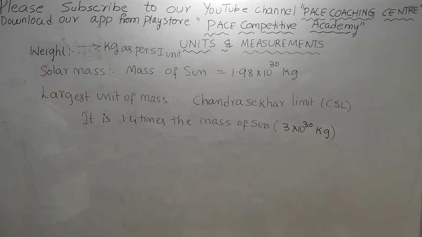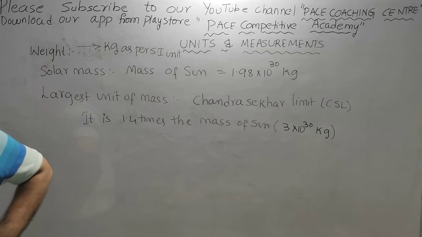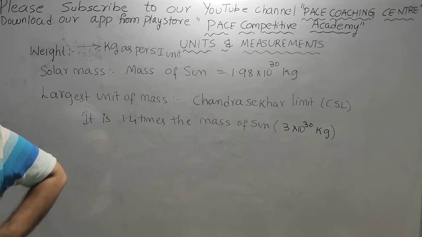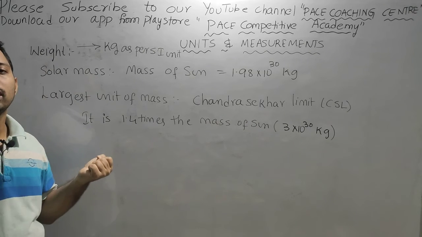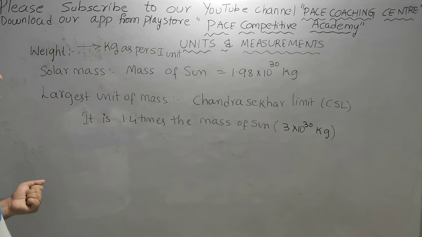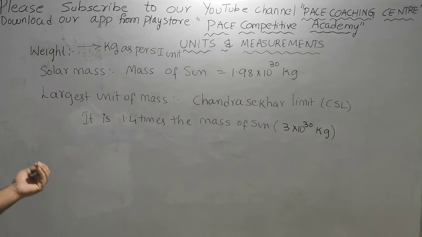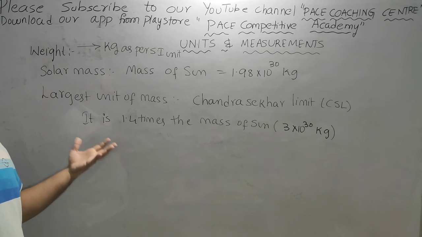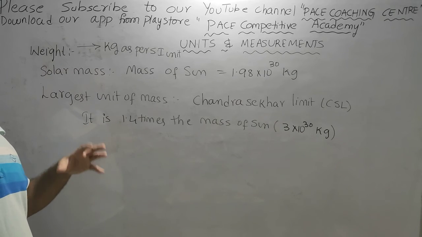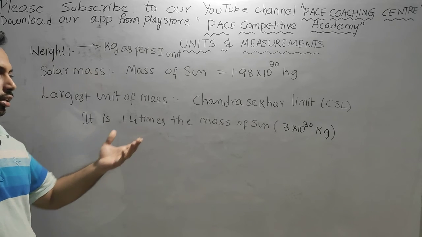Generally we use this to represent the weight of dwarf planets, which with less than this mass will stay forever in the universe. If it is more than this, see how the universe is forming by the Big Bang theory, we all know. So why is this Big Bang happening? When any particle in the universe has a mass more than the Chandrasekhar limit, it will undergo explosion and become a mass less than the Chandrasekhar limit.